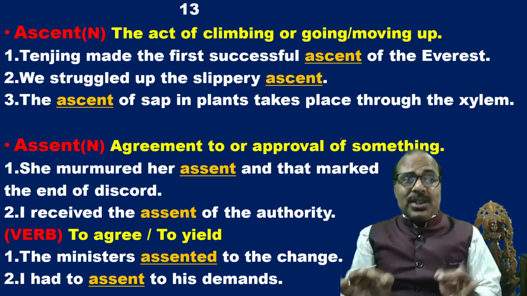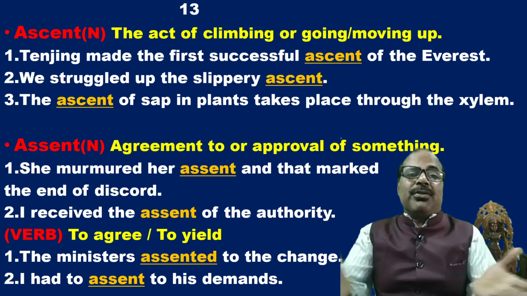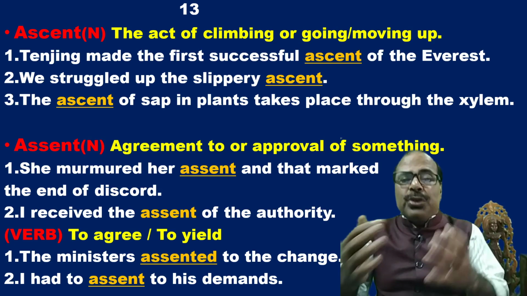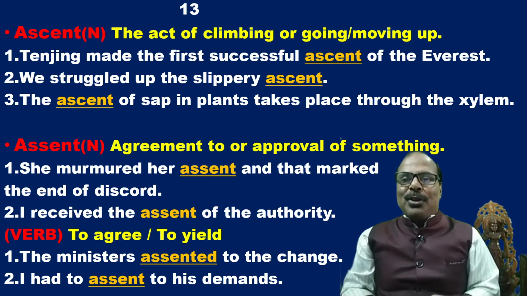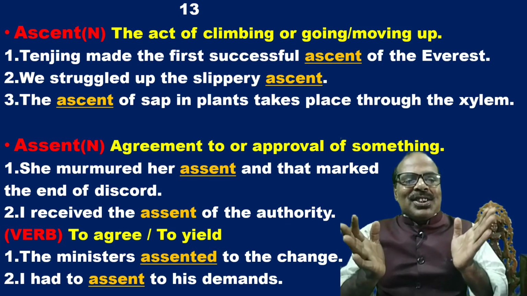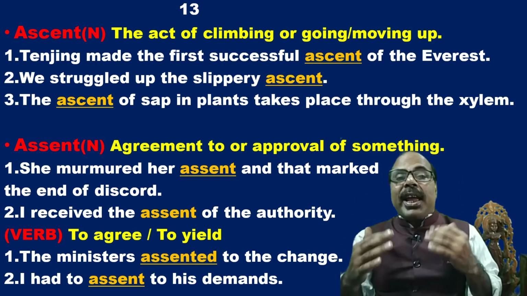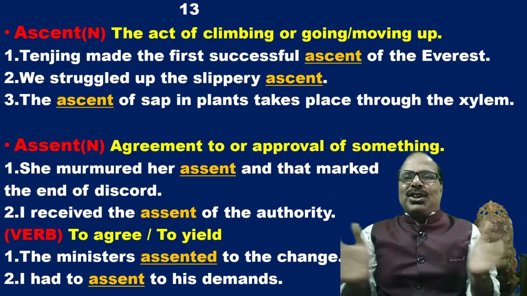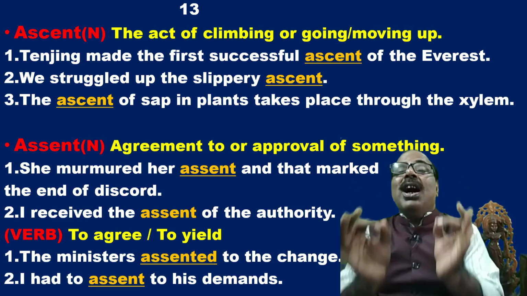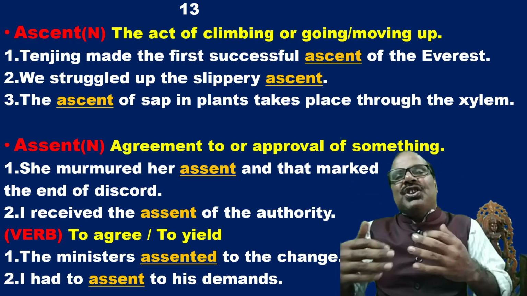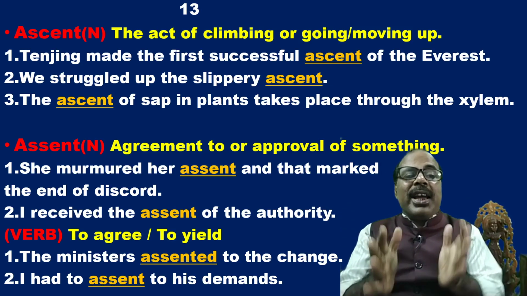Now, assent, A-S-S-E-N-T, it can be used as a noun as well as a verb. Agreement to or approval of something. That means nodding of approval. She murmured her assent, and that marked the end of discord. Discord means debate, quarrel, dispute. So she murmured her assent. That means she agreed. She murmured her assent, and that marked the end of discord.